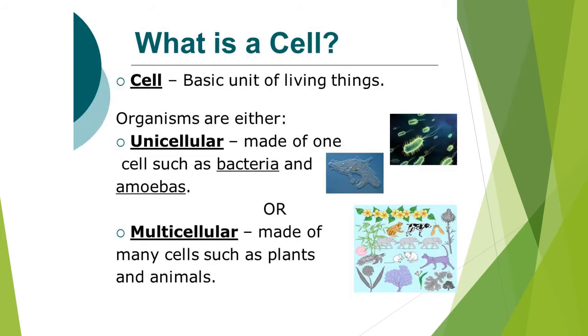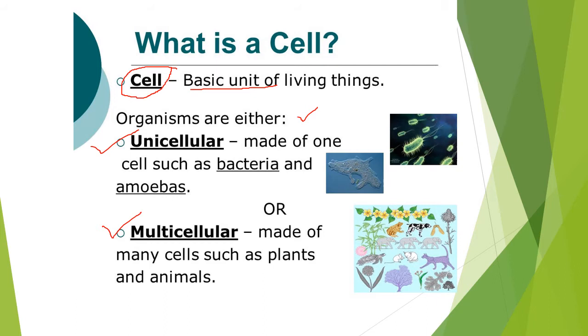So what is a cell? Cell is the basic unit of living organisms. That means this is the first and foremost thing that is present in living organisms. So I told you that organisms may be either unicellular or multicellular. What is unicellular and multicellular?